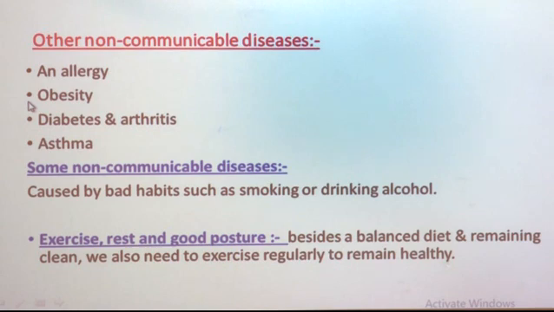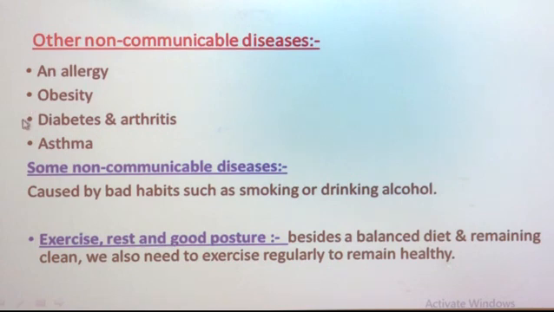We can get diseases like obesity, in which our body becomes overweight. That means the weight of our body increases. Fatty food means food which contains a large amount of fat. Then we can get a disease like obesity.